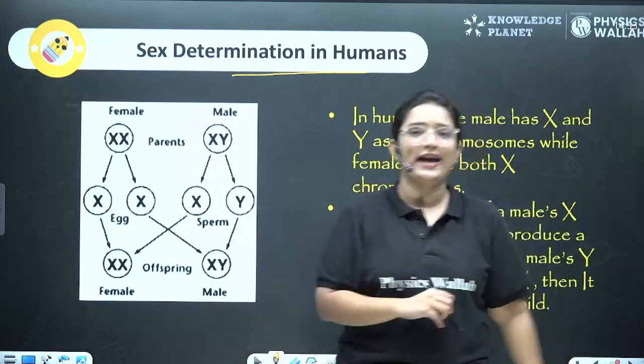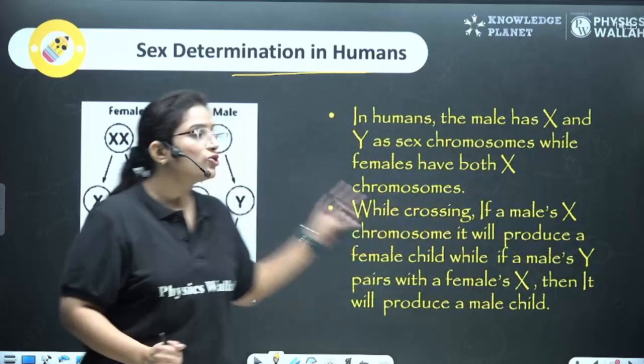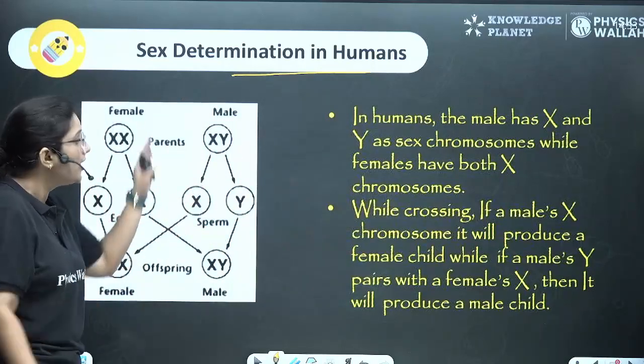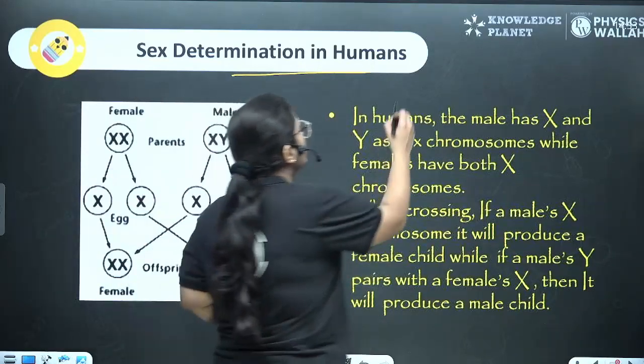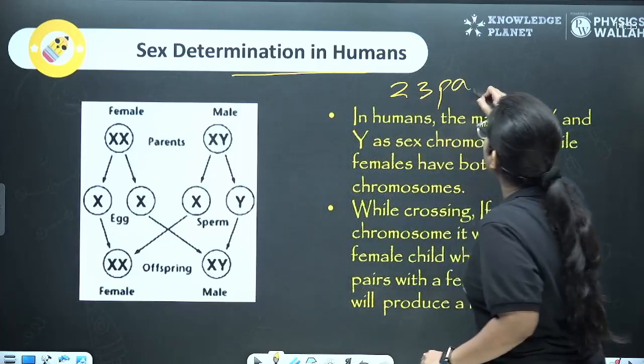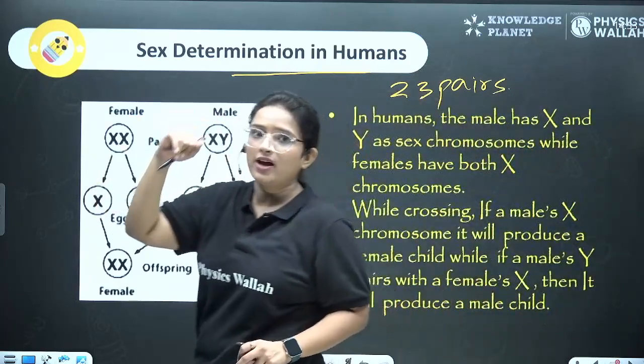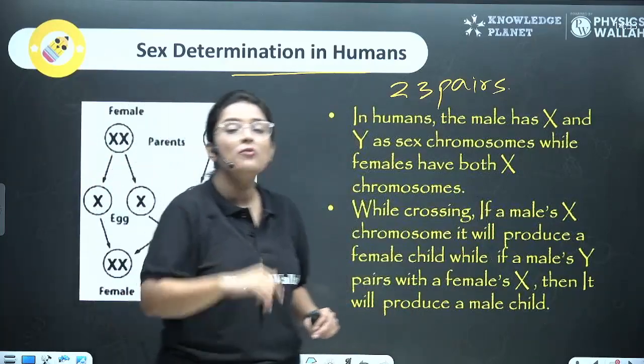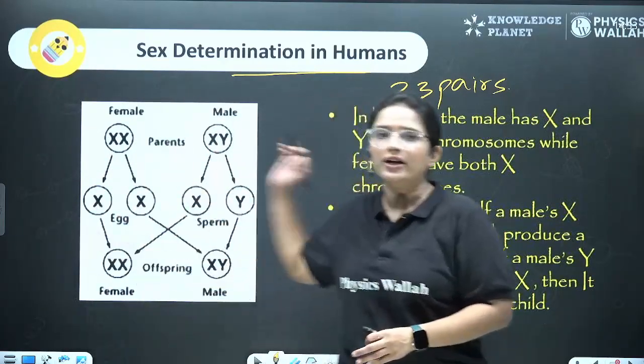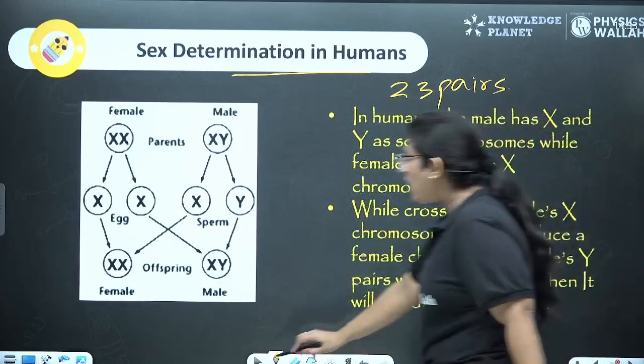Of course we can. Okay? So, let's talk about it in genetics terms. Humans have 23 pairs of chromosomes, and the 23rd pair, the last pair of chromosomes, will help you determine the gender of the offspring. Okay? Now, how? Let's take a blank slide and talk about it.